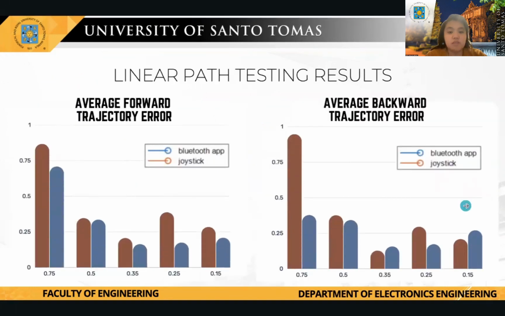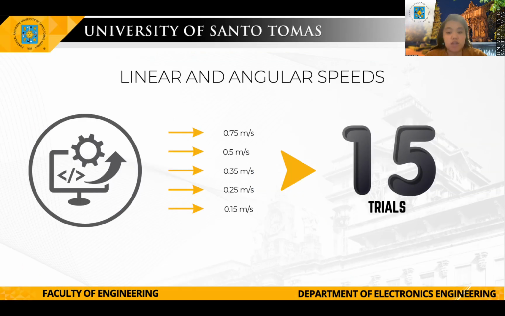The succeeding tables show the summary of the collected trajectory error data in the linear path testing using the Bluetooth app and joystick respectively. The linear path tests include 5 different speeds of the robot: 0.75 meters per second, 0.5 meters per second, 0.35 meters per second, 0.25 meters per second, and 0.15 meters per second. The speed was changed by changing the code of the robot. For each speed, the researchers performed 15 trials.